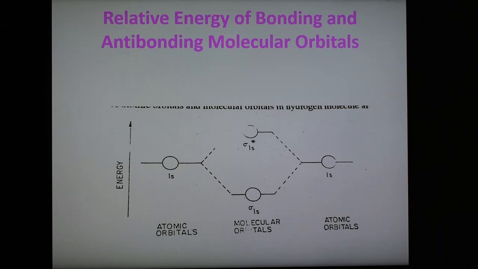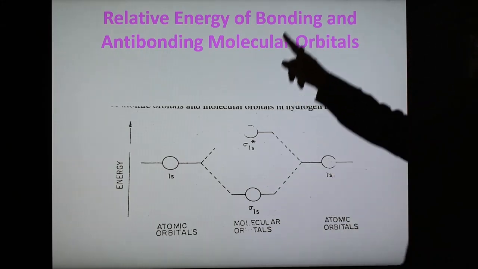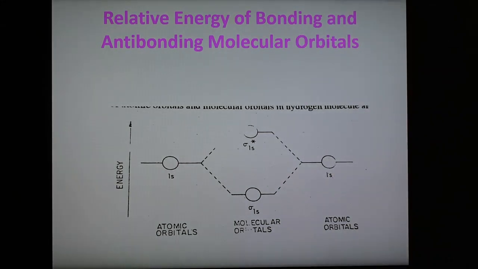So as bonding have lower energy as compared to the atomic orbital, and antibonding have higher energy as compared to their combining atomic orbital. So again remember that atomic orbitals combine to form molecular orbitals. So remember this concept that molecular orbitals are formed by combination of atomic orbitals.